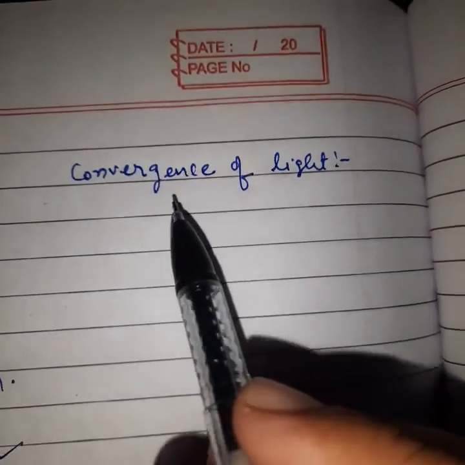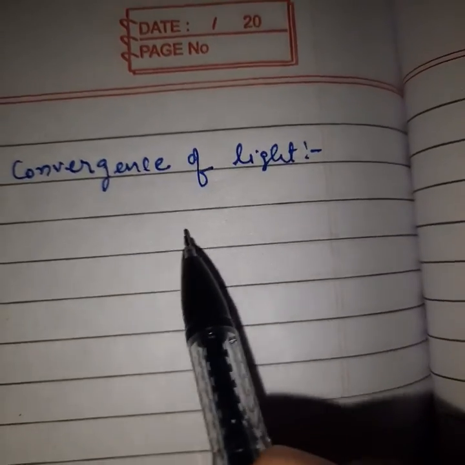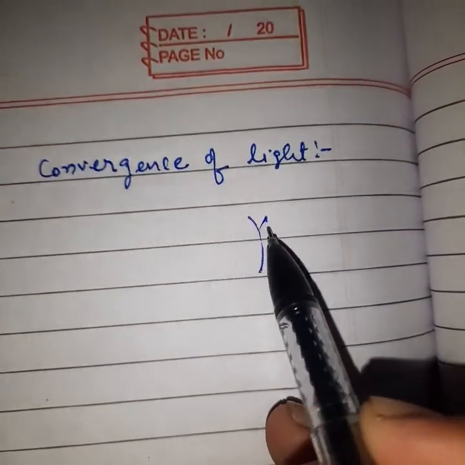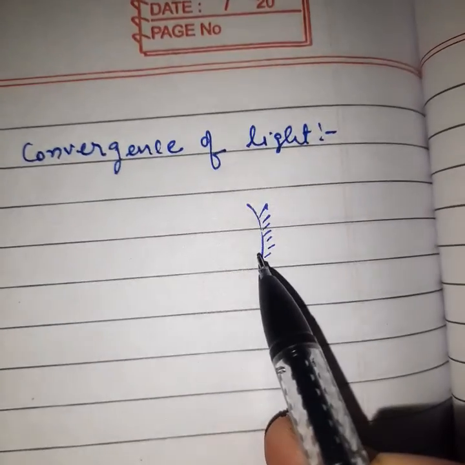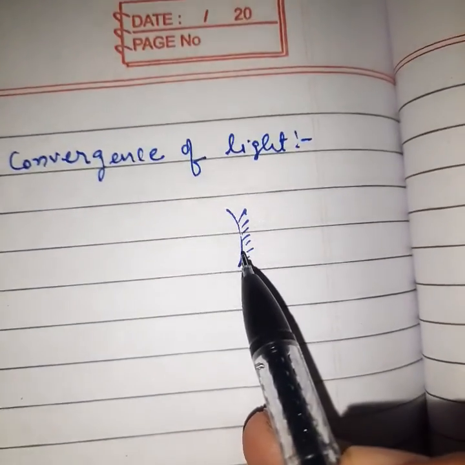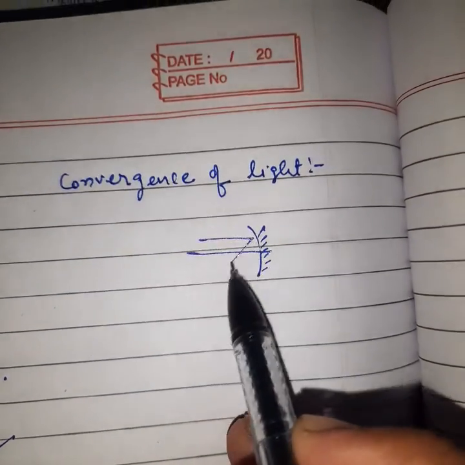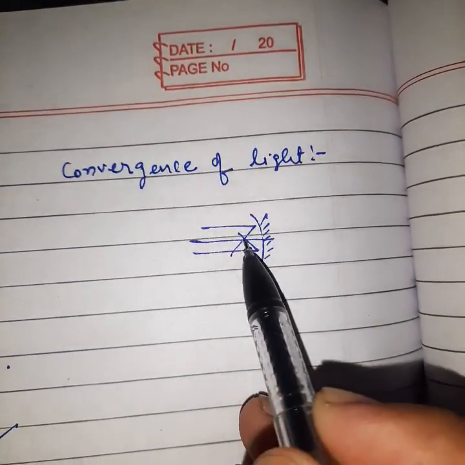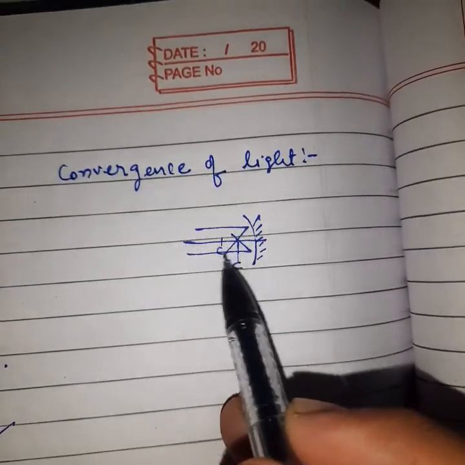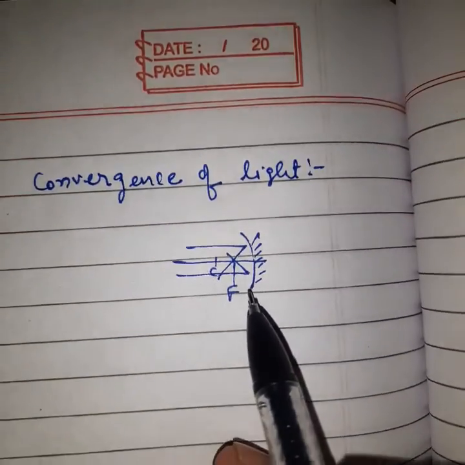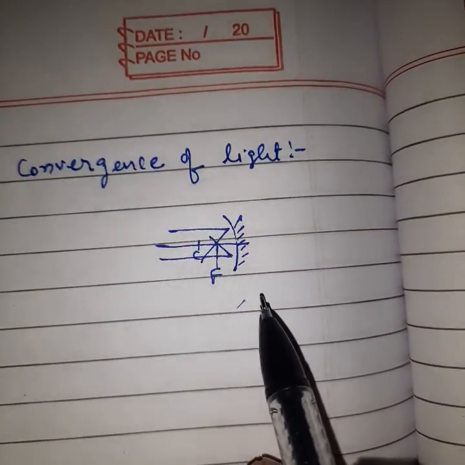If a parallel beam of light, after reflection, meets at a point, then the process is known as convergence of light.